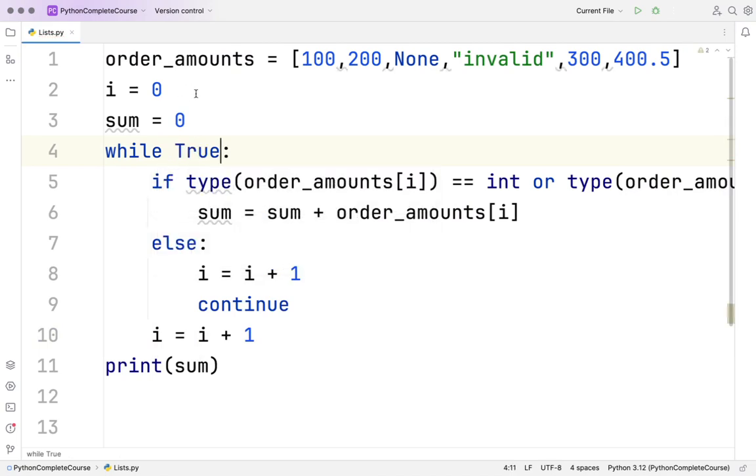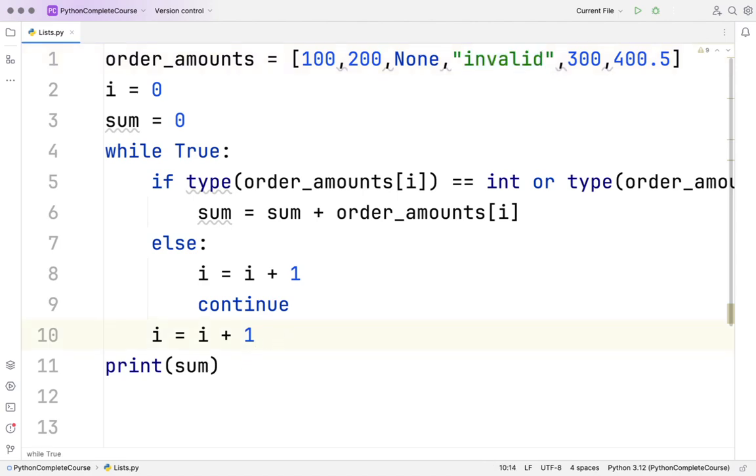While true means infinite loop. Until we break, it will continue. So if type and all this equal to this, sum equal to this is fine. Else I equal to I plus 1, continue. This is to skip the none, invalid, all these things. And then what we have to do here? We are saying I equal to I plus 1.